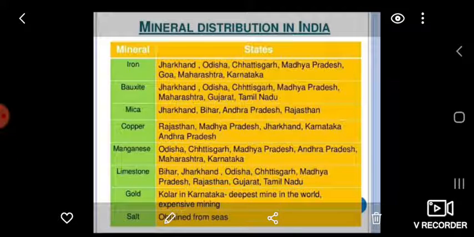These mines are among the deepest in the world, which makes mining of this ore a very expensive process. Salt. It is obtained from seas, lakes, and rocks. India is one of the world's leading producer and exporter of salt.